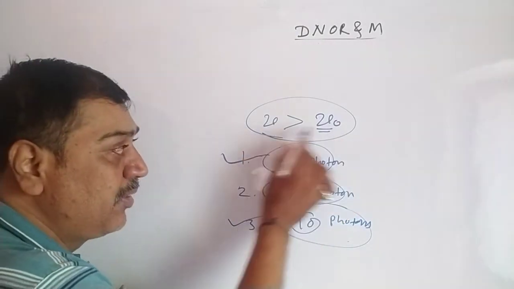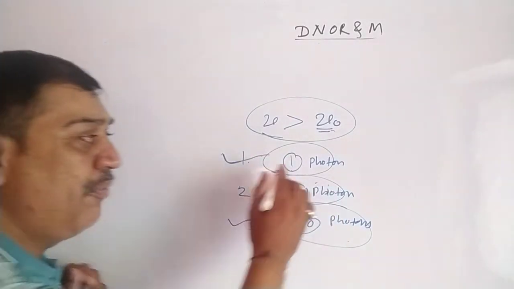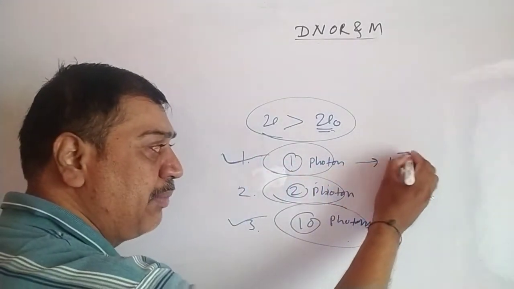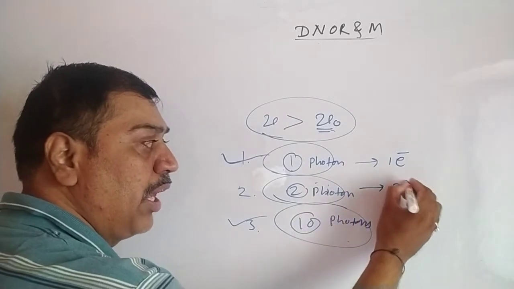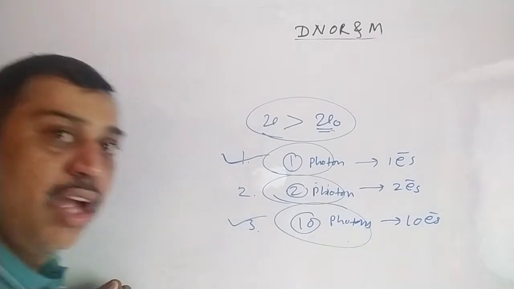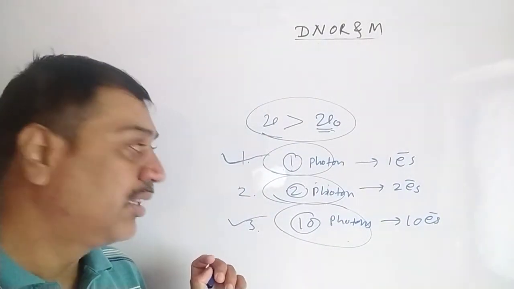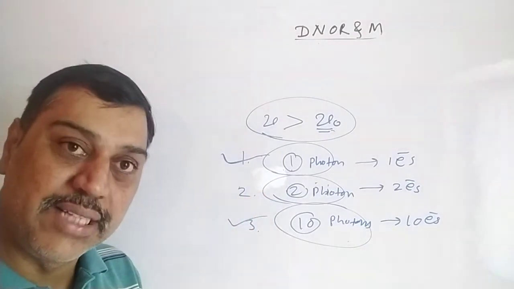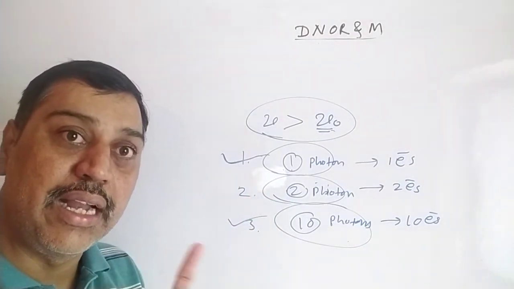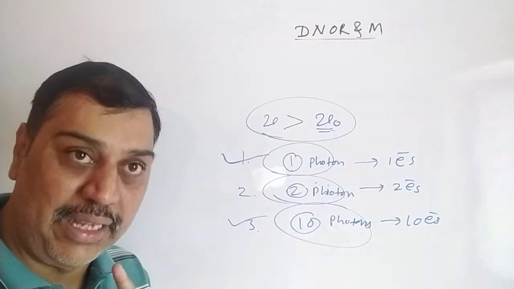If nu is greater than nu zero, definitely all these 3 cases will emit electrons. For 1 photon, 1 electron is emitted. 2 photons, 2 electrons are emitted. 10 photons, 10 electrons are emitted. Accordingly, the current increases, and that current we are getting is due to photons. So that current is said to be photoelectric current, and electrons emitted are said to be photoelectrons.